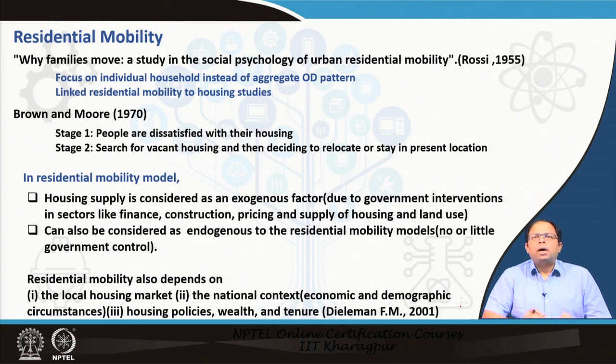So it depends on market equilibrium and the supply-demand process. That is why some people take it as an exogenous input into the model. That means we know these are the locations of housing available in an urban area. We start from there, and then my job is to decide if the family is going to move, provided this supply is there, or where the location choice would be.